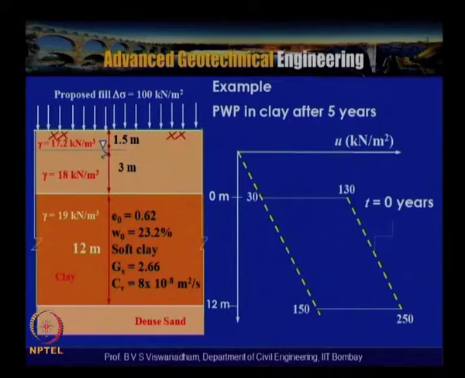So this is z by H at 3 meters, and this is at 6 meters, 9 meters, and this is at 12 meters, and this is at top. So this system of the migration of the isochrones actually happens here, and this portion which is hatched with light blue lines shows that that portion is already transferred to the soil grains. That means that the excess pore water pressure has already transferred to soil grains,